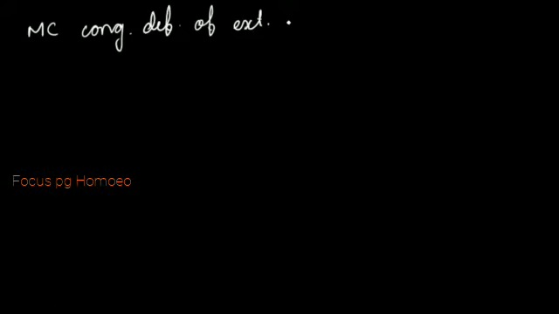Next, important congenital condition. So here the MCQ will be: most common congenital deformity of external ear? And the answer some of you might be knowing, and the answer is bat ear. Bat ear, our ear appears like this. So what is happening inside it?